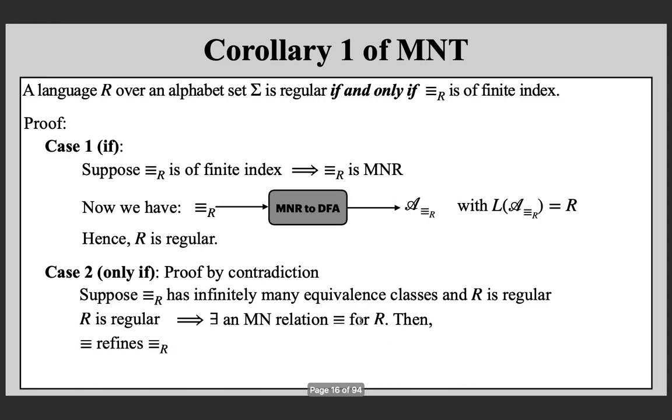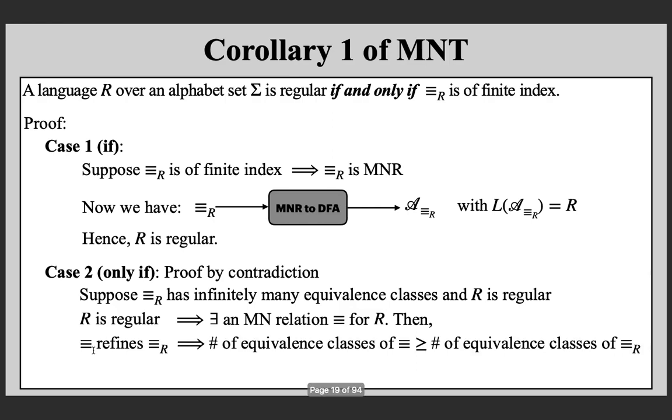Now from lecture L24 we know that any Myhill-Nerode relation must refine the canonical equivalence relation. This is what we proved in the previous lecture. Now from the refinement relation we know that the number of equivalence classes of this relation is greater than or equal to the number of equivalence classes of this. That is what I have written here. It is the property of refinement.